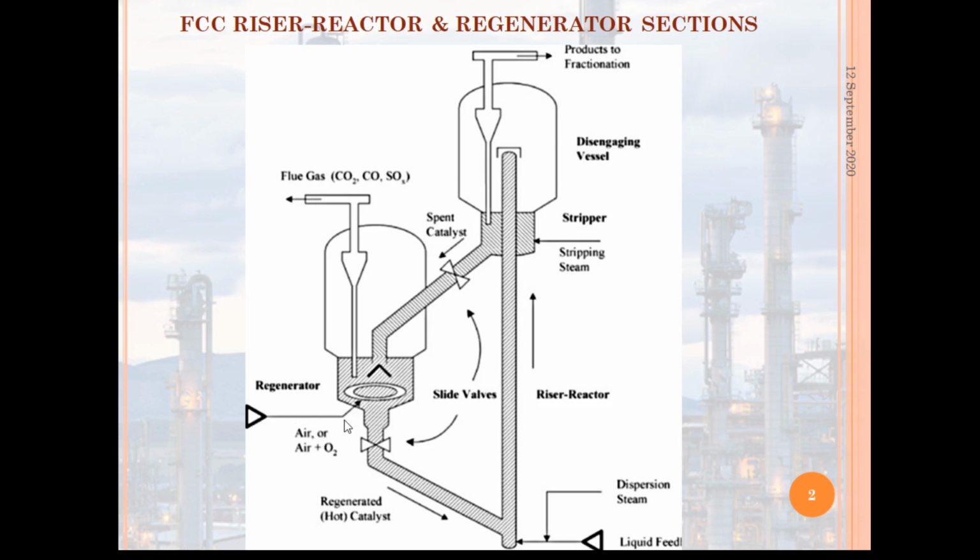Here we can see that air enters the vessel through a spurger setup. This is the spurger. So air is entering the vessel through the spurger, and the coke on the catalyst is subsequently burned in the air.